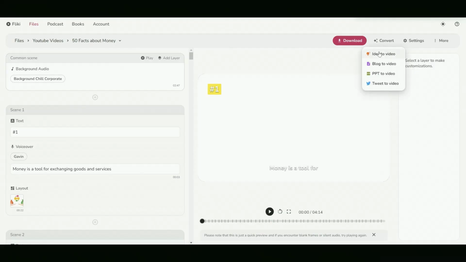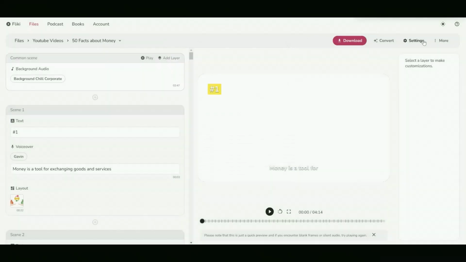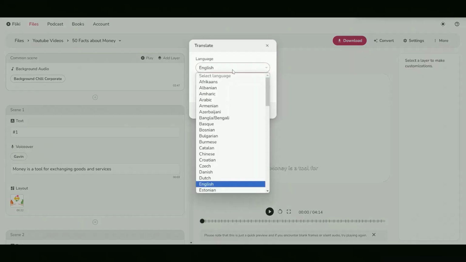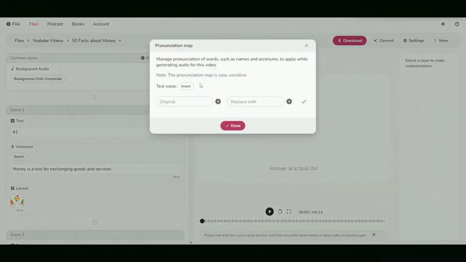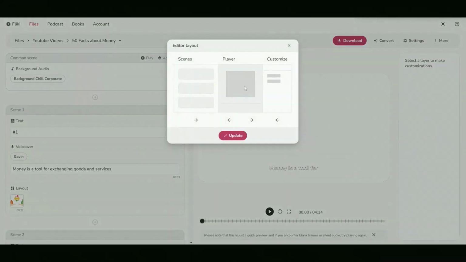The advantages of editing in Fliki do not end here. Fliki offers many more benefits, such as services to convert ideas to video, which can help you create multiple videos without any effort. Also, Fliki can translate videos into other languages, which can save you a lot of time and money. Also, it is a way to expand your YouTube channel. In addition, Fliki has a very interesting tool to make changes to the pronunciation of the scripts. You enter a word and you can change it to another automatically. You can also customize the panel however you want. This is also great.